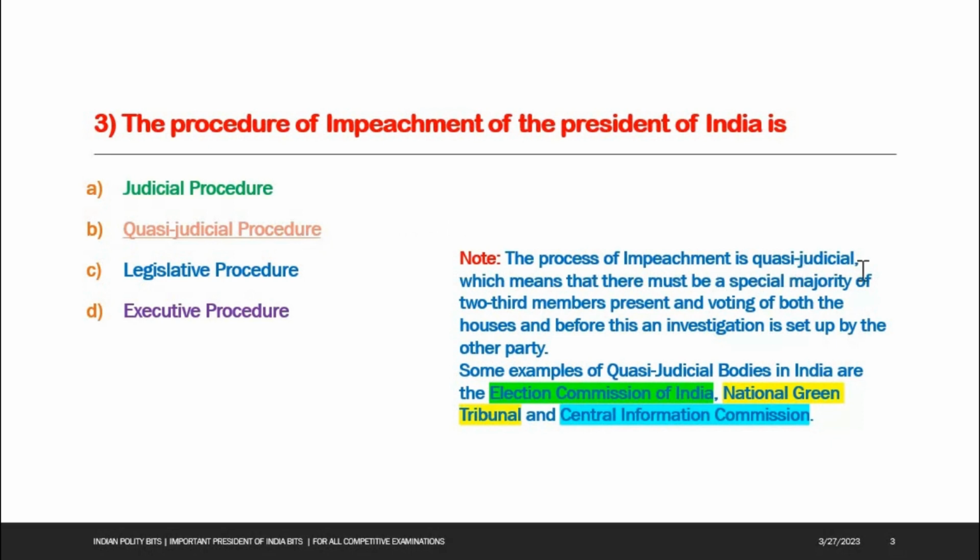See the note here. The process of impeachment is quasi-judicial, which means that there must be a special majority of 2/3 members present and voting of both the houses, and before this an investigation is set up by the other party. Some examples of quasi-judicial bodies in India are the Election Commission of India, National Green Tribunal and Central Information Commission. These all come under the quasi-judicial bodies.